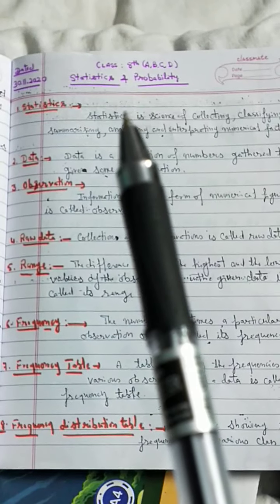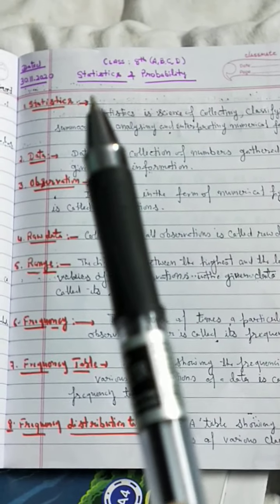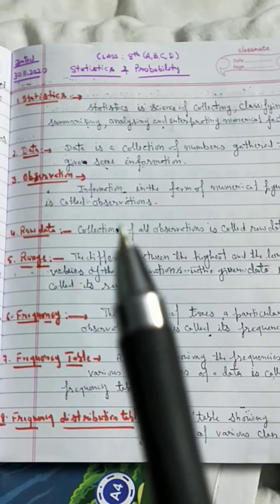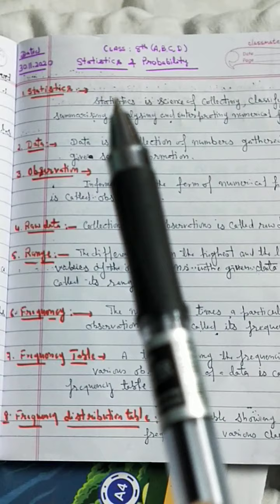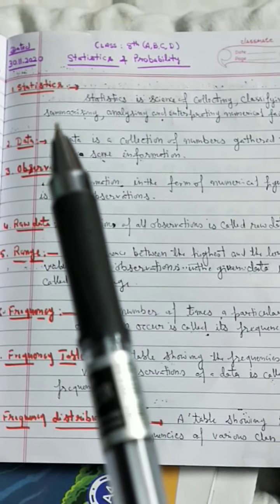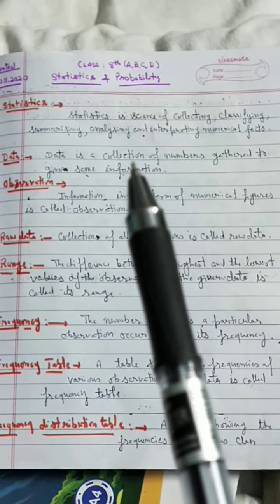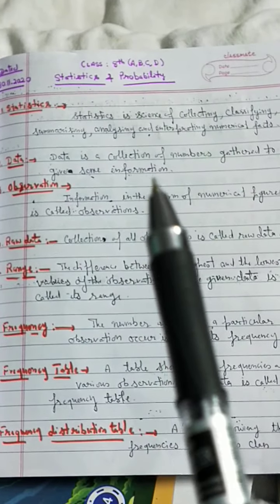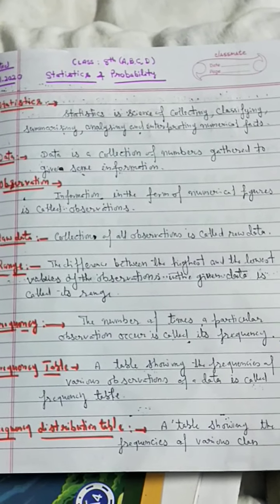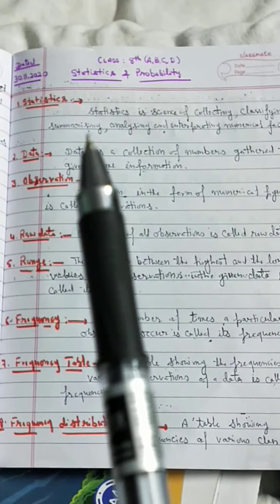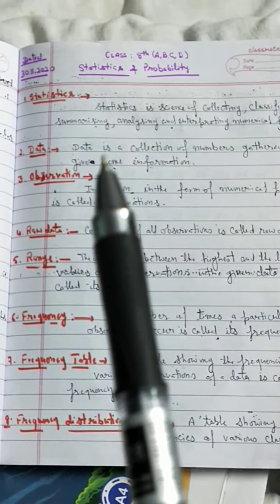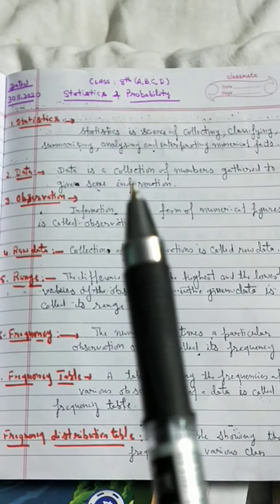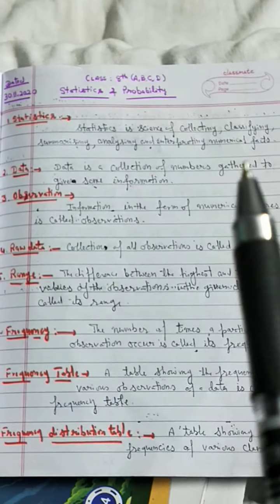Now, the last chapter is statistics and probability. Today I am only giving you the introduction of statistics. What is statistics? Statistics is the science of collecting, classifying, summarizing, analyzing and interpreting numerical facts. This is the definition of statistics.